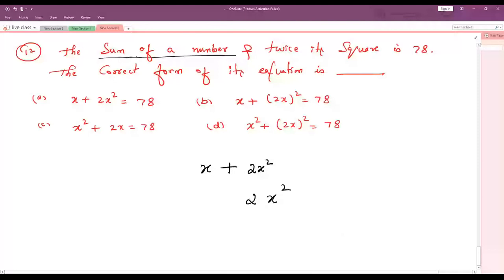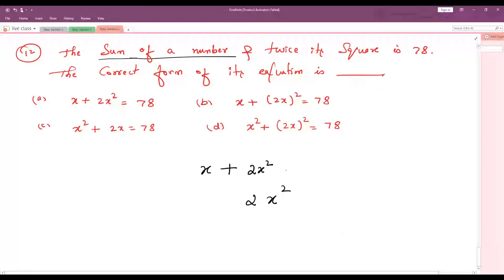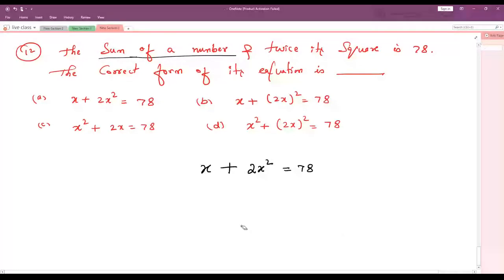Understood? Is 78 means is equals to 78. That is nothing but option A is the correct answer. X plus 2x square is equals to 78.